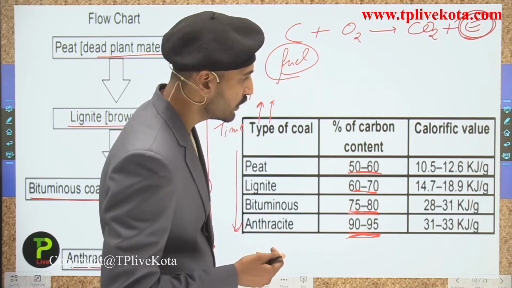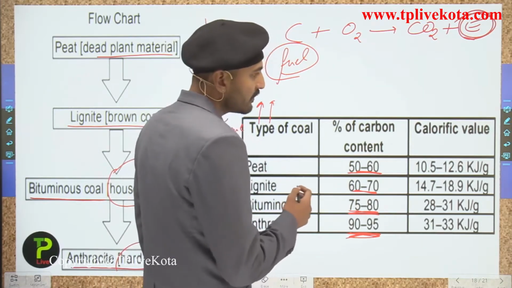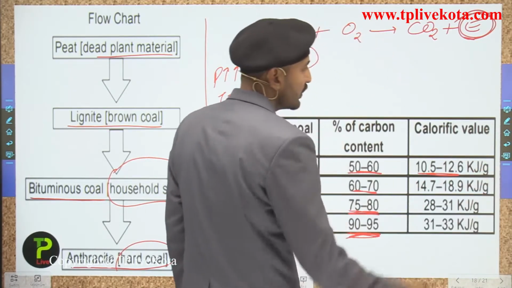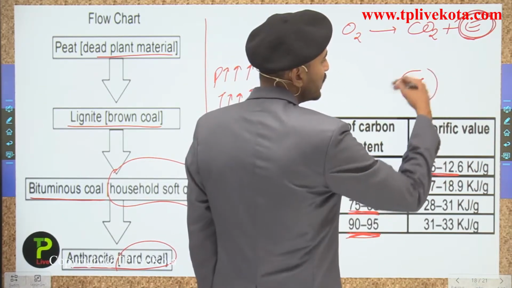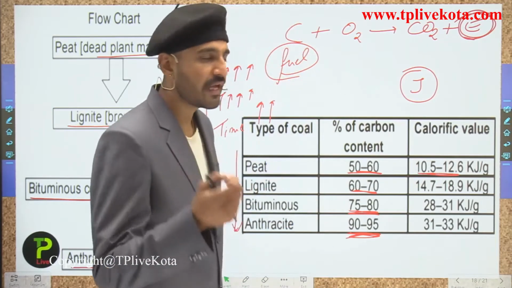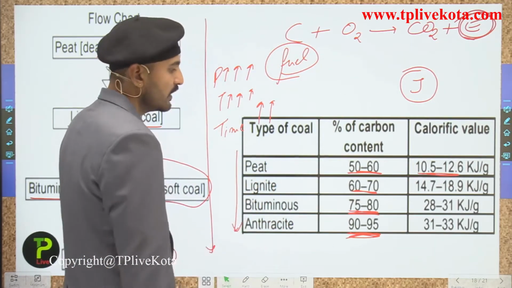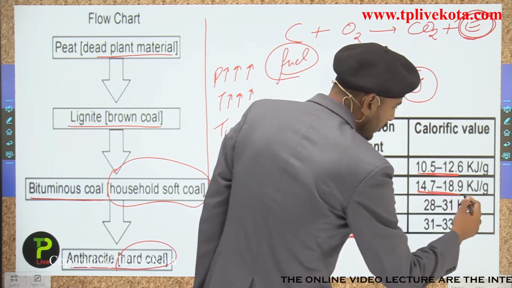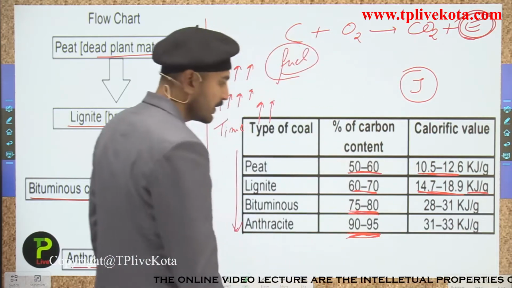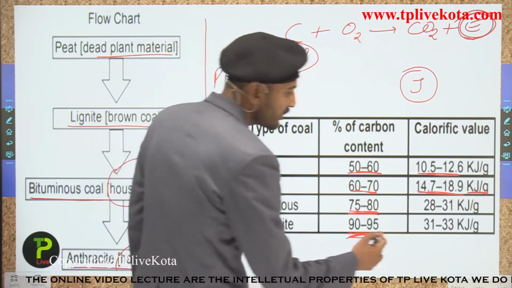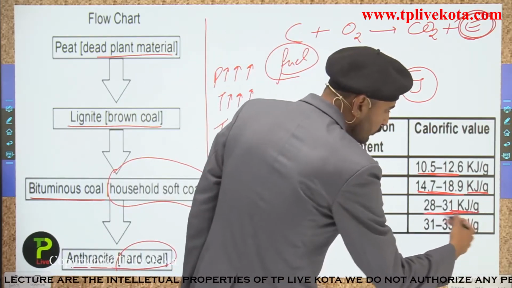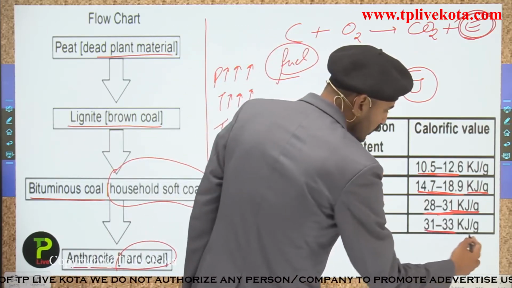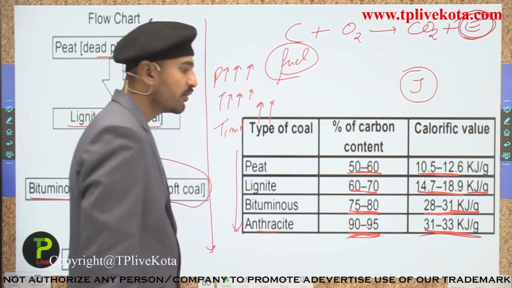So just remember these points students, that the peat has a calorific value of 10.5 to 12.6 kilojoules per gram. Here the joule is what? Joule is a unit of energy. Now talking about the lignite, it has the calorific value of 14.7 to 18.9 kilojoules per gram. The bituminous has 28 to 31 kilojoules per gram calorific value. The anthracite has 31 to 33 kilojoules per gram of calorific value.